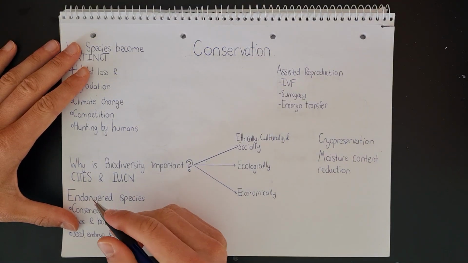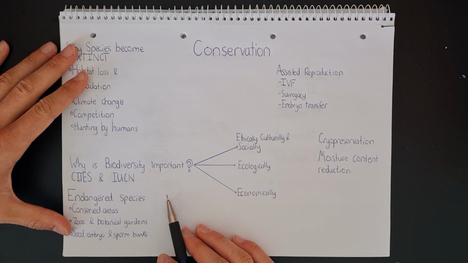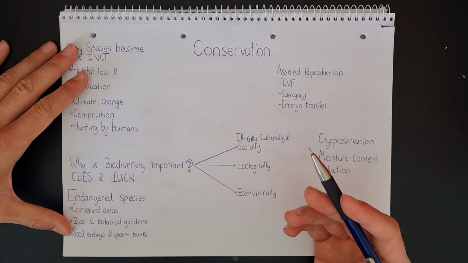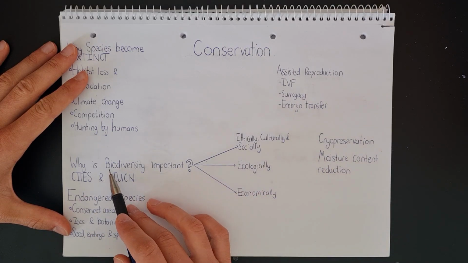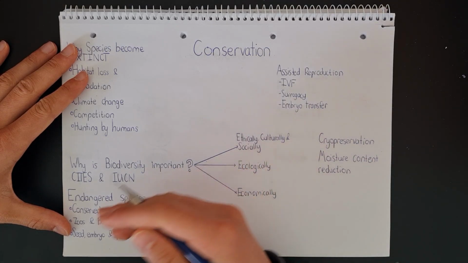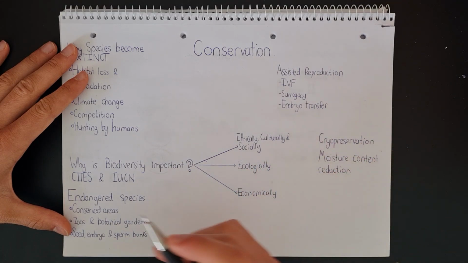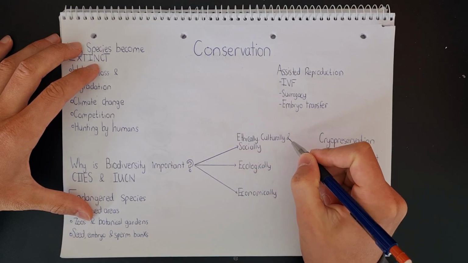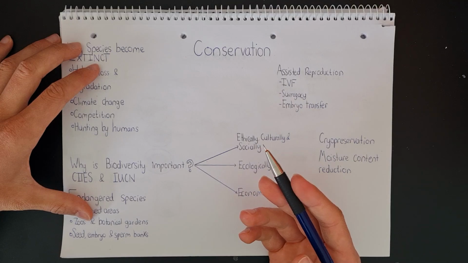Now, before actually looking at how we can protect endangered species, it's important to understand why biodiversity is important. Before we go forward, it's important to understand what biodiversity actually is. Biodiversity is the variety of things in the living world. Now, why is it important? We have three main points. We have the ethical, cultural, and social standpoint for maintaining biodiversity.